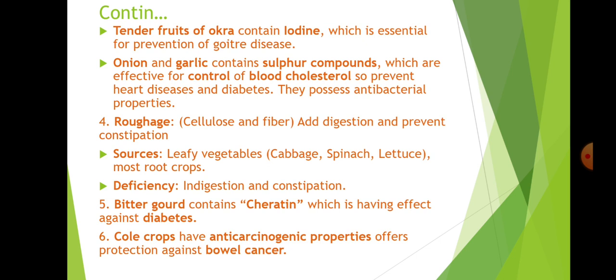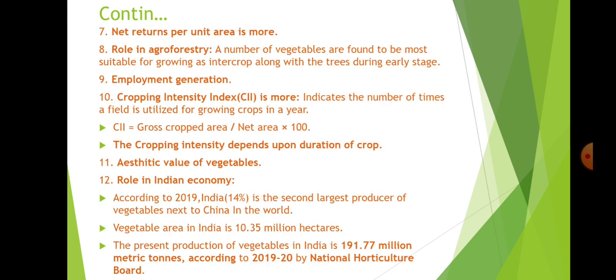Bitter gourd contains keratin, which has an effect against diabetes. This is important to be noted for diabetes patients. Cole crops have anti-carcinogenic properties and offer protection against bowel cancer. Tender fruits of okra contain iodine, which is essential for prevention of goiter disease. And bitter gourd contains keratin, which has an effect against diabetes. This is important to be noted.